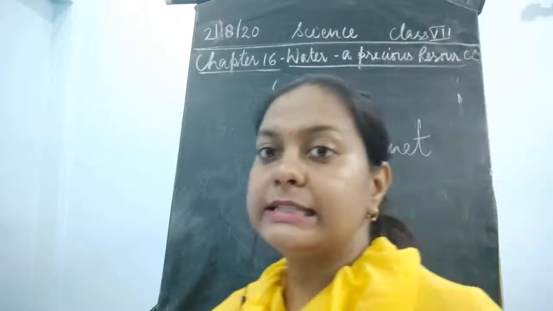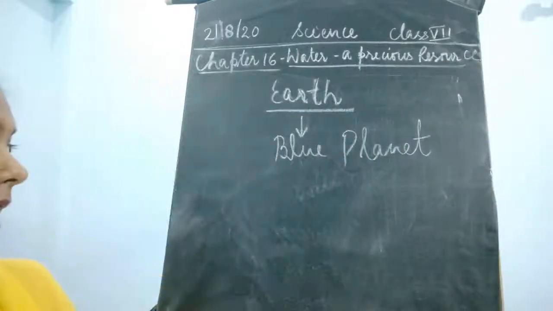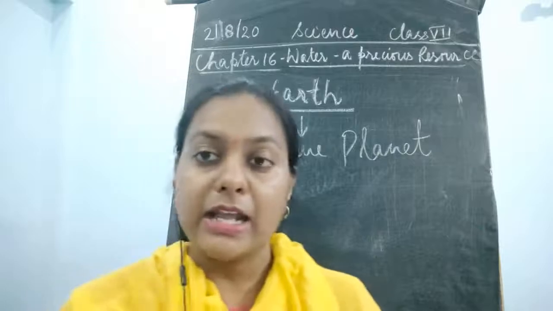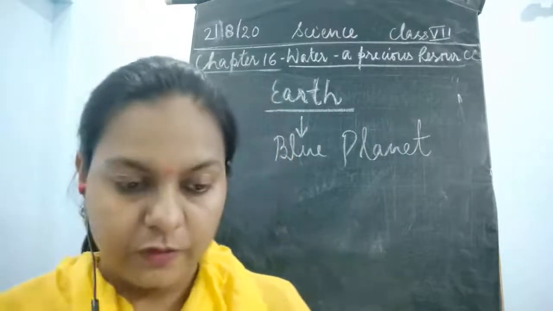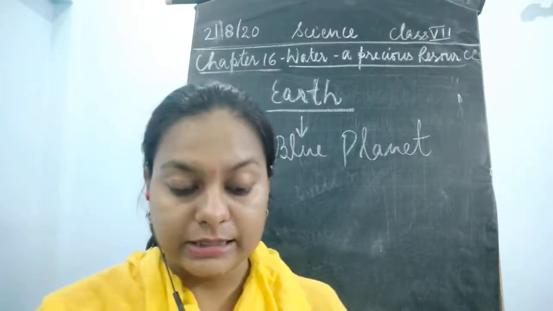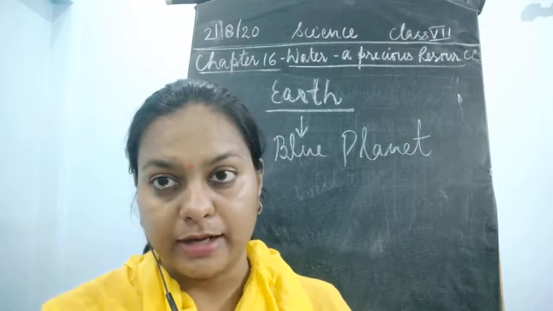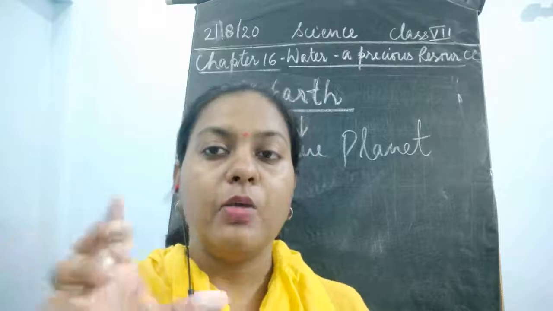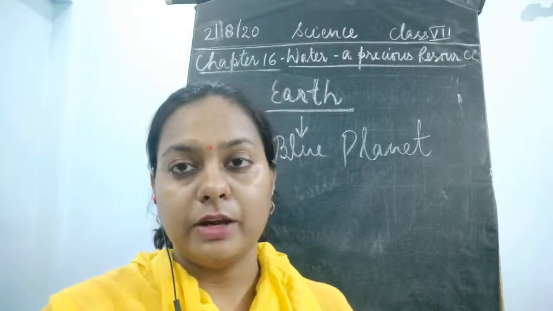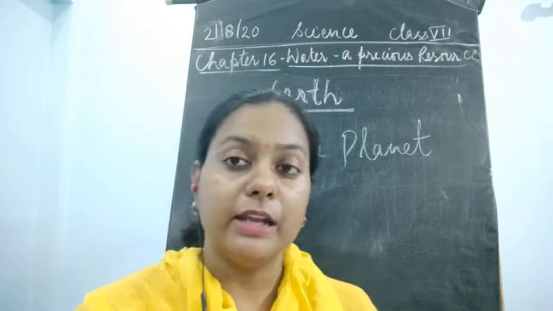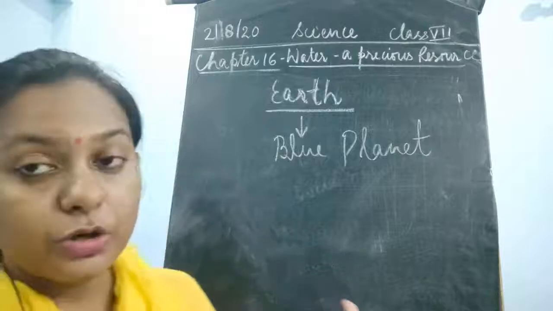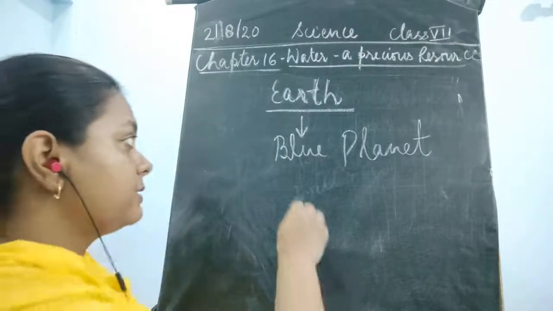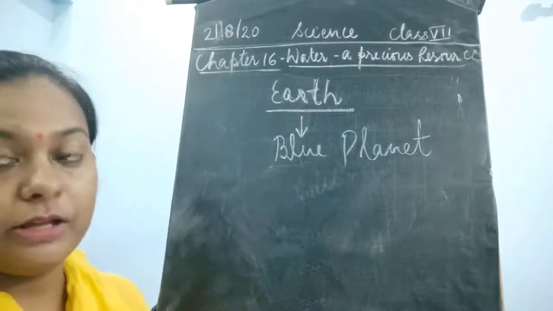Now, why is this said to be the blue planet, children? Please tell me. If you see the globe, you would easily understand why it is called the blue planet. Which color do you see when looking at the globe? The blue color is more in that globe.